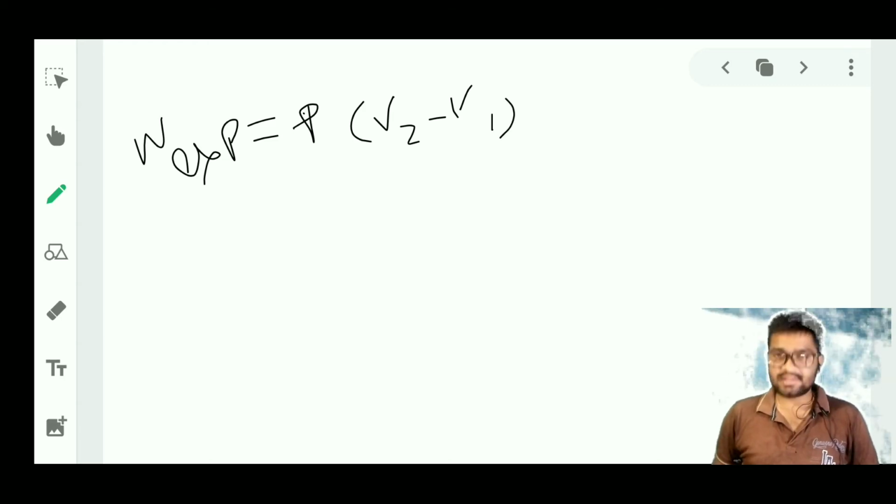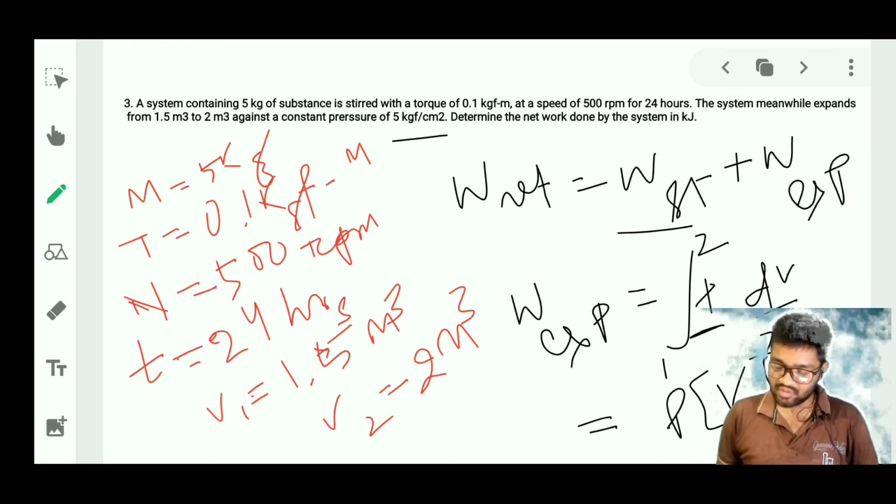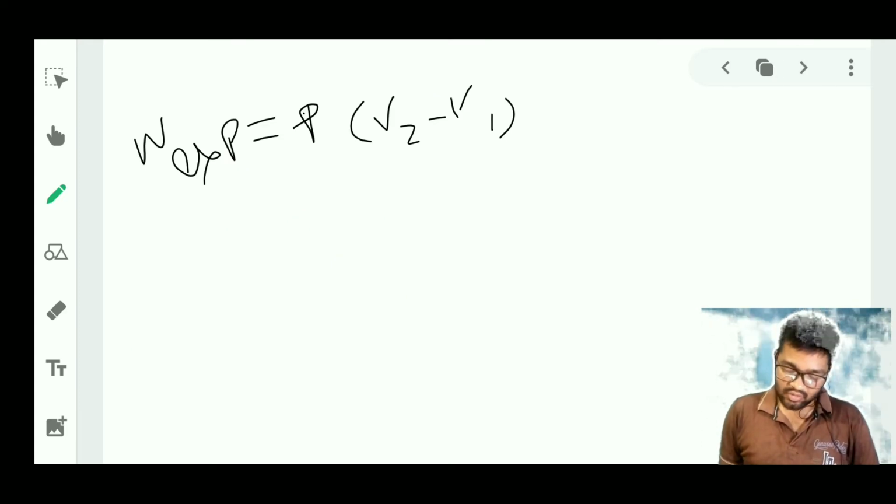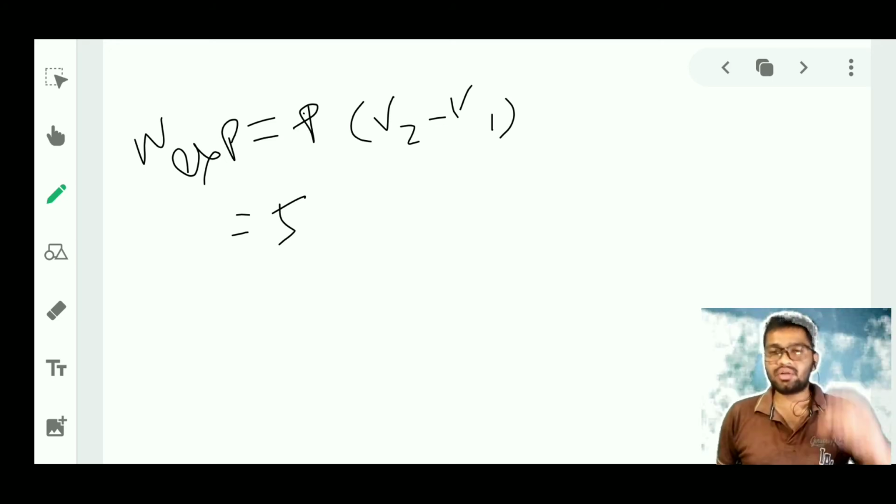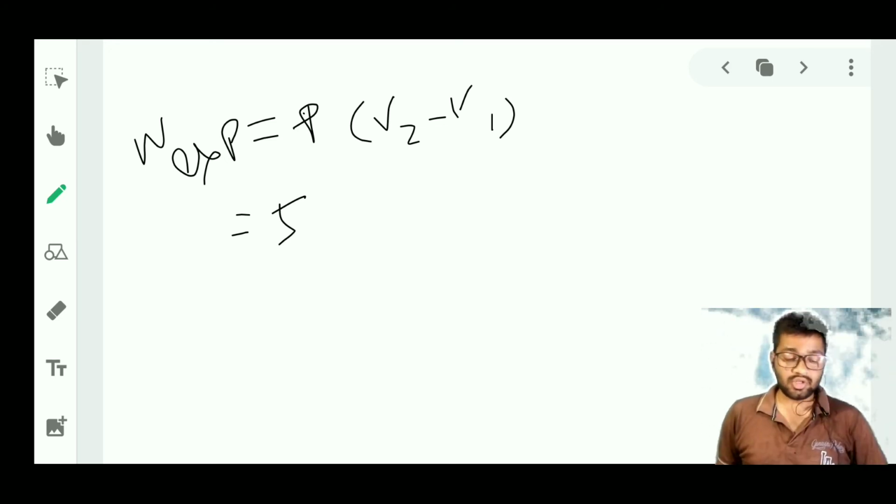So all these data are given to us. P is given to us, that is 5 kgf per centimeter square. Let me put all these values over here: 5 kgf per centimeter square. We have to convert that into Newton per meter square.